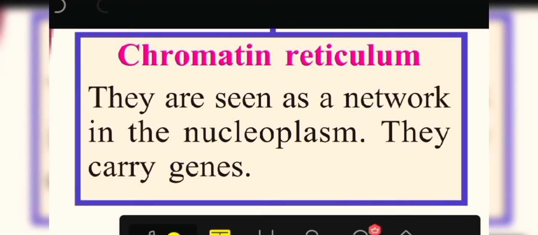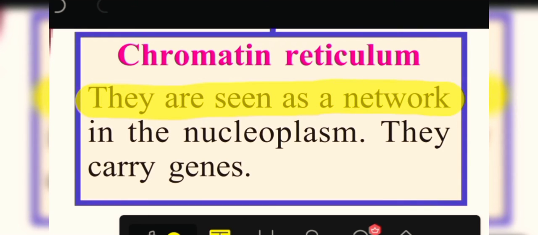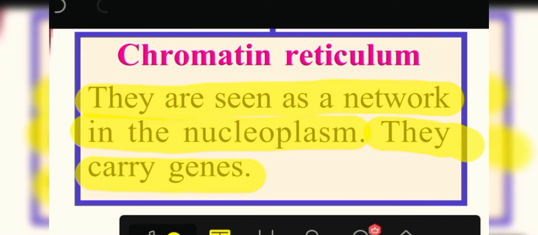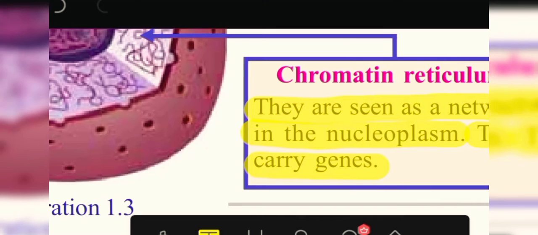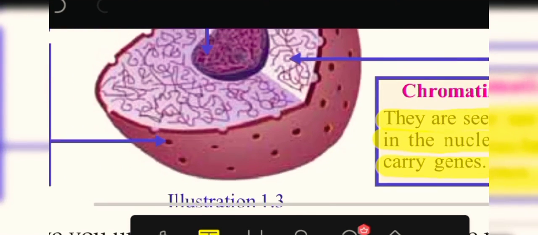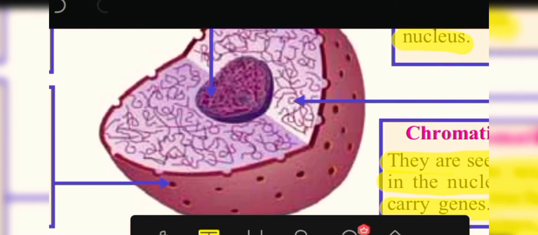Okay. Then now we are going to study about chromatin reticulum. They are seen as a network in the nucleoplasm. They carry genes. In here the chromatin reticulum looks like worms. You can see in the nucleus picture so many lines are there.